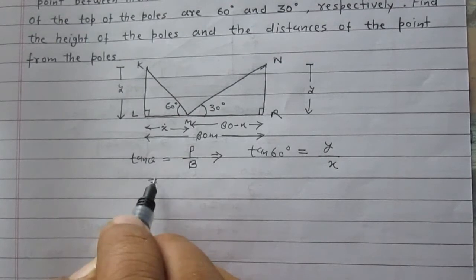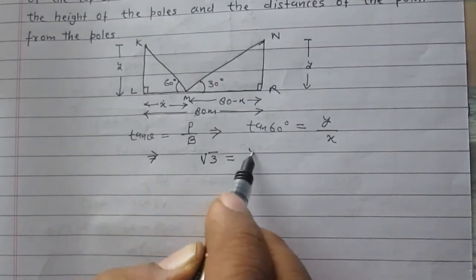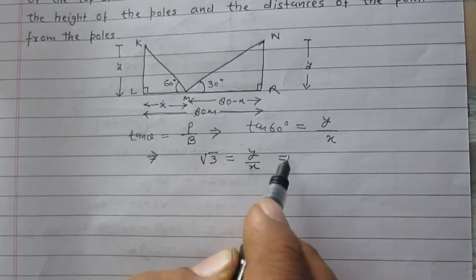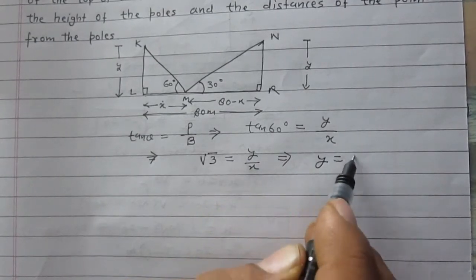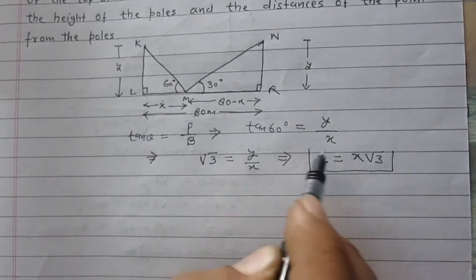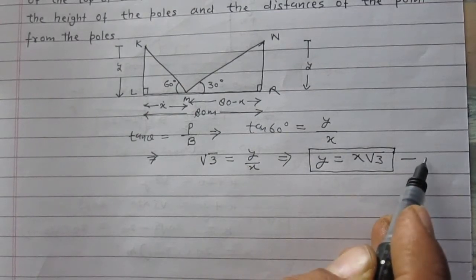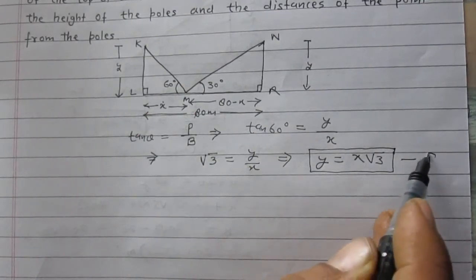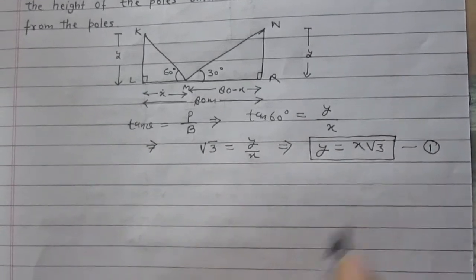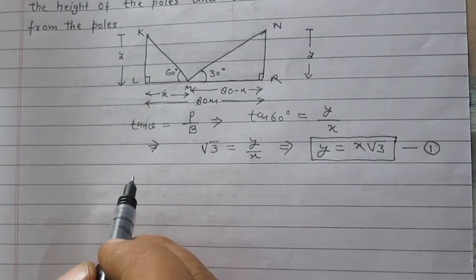So under root 3 is equal to Y upon X, or you can say Y is equal to X square root 3. We mark this relation as equation number 1.